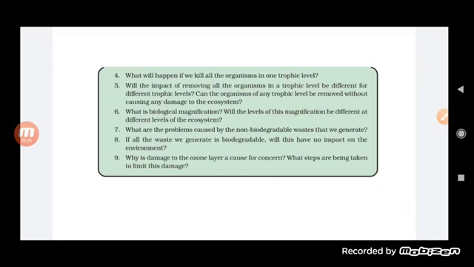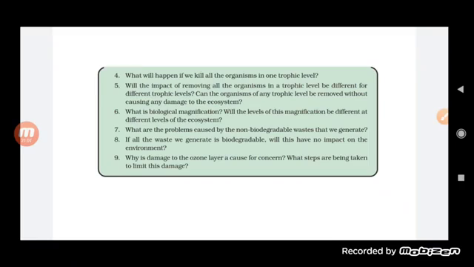If all the waste we generate is biodegradable, will this have no impact on the environment? Absolutely not, it does not mean that biodegradable waste will not show any kind of impact. If it is biodegradable, it can be decomposed, but everything must have a limit. If biodegradable waste is generated in a large amount, the decomposers also need time to decompose it.